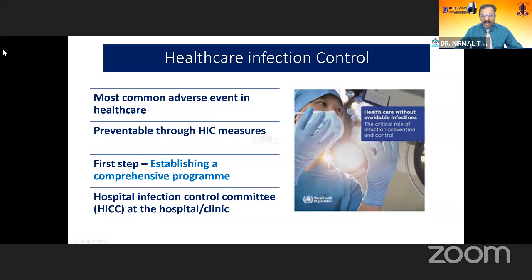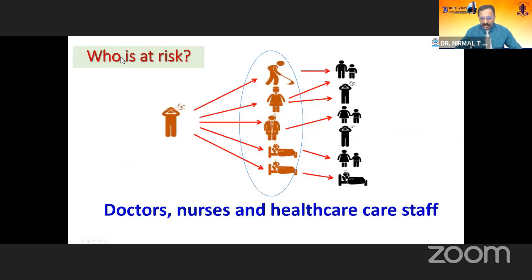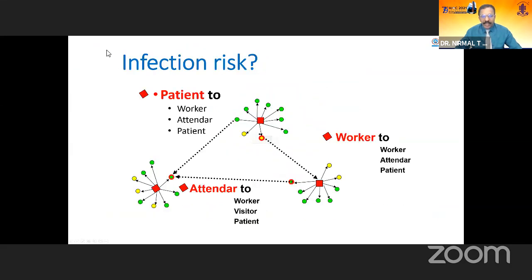As you all know, infection is one of the most common adverse events in healthcare, and this can be preventable through hospital infection control measures. And the first step is establishing a comprehensive program in your facility and clinic. So who is at risk? All of us are at risk, particularly the doctors, nurses, and healthcare providers. And how does the infection transmit? From patient to workers, worker to patients, and worker to worker or the